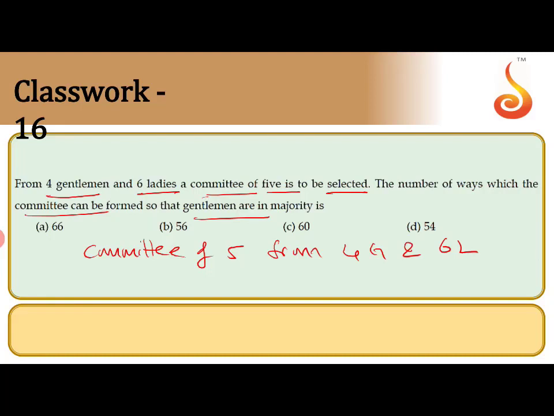So the condition is that gentlemen are the majority. So you can make combinations, and we can solve the question. There are 4 gentlemen and 6 ladies.